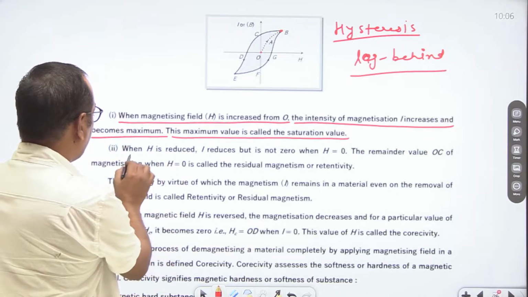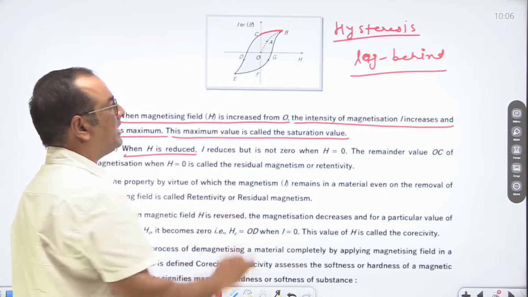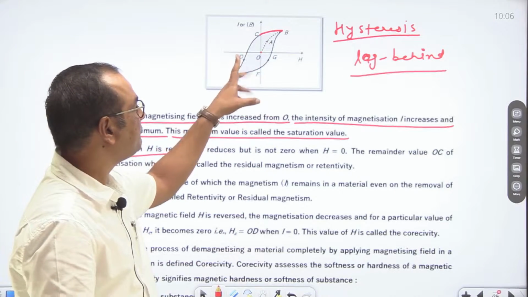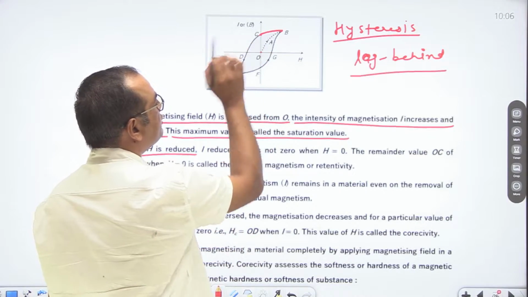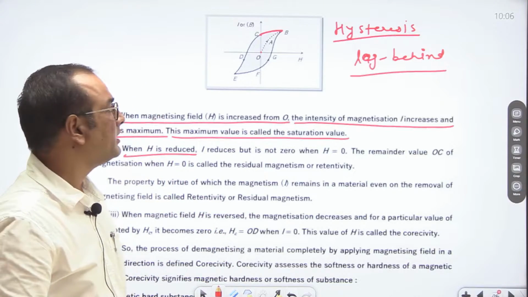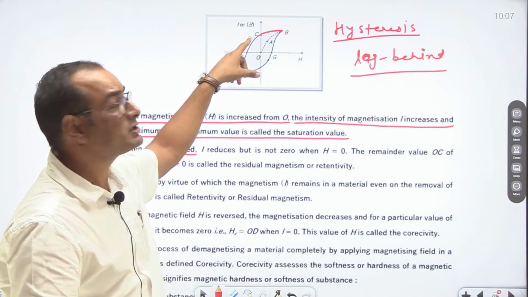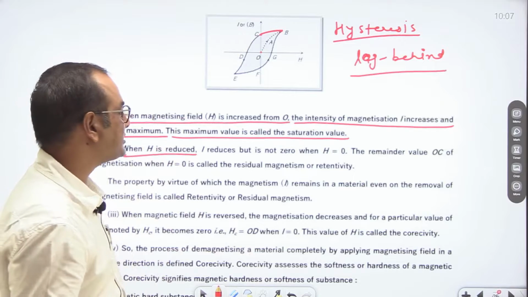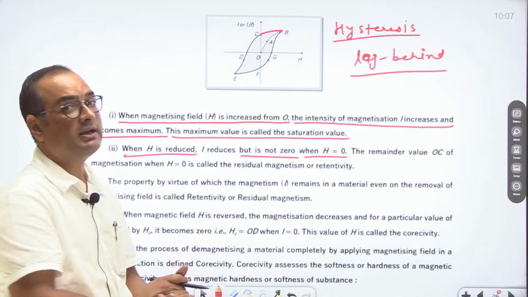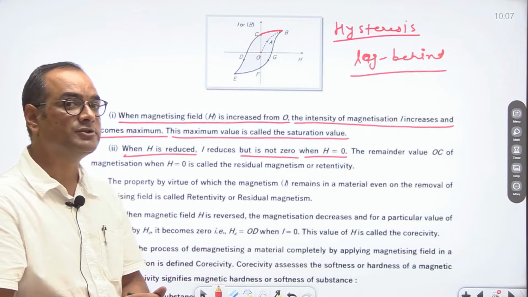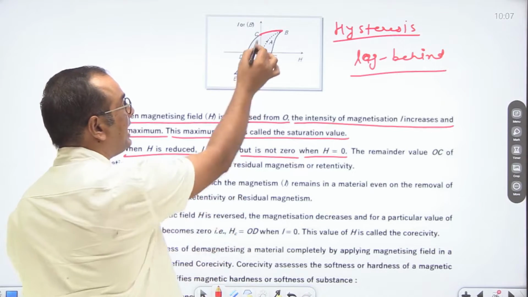Now if we reduce the value of H, then at a particular value of the magnetizing field, let us say it is reduced to 0, there is some value of intensity of magnetization or some magnetic field remaining in that ferromagnetic substance. It means it is not 0 when H is equal to 0. We can say that when the magnetizing field becomes 0 by reducing its value, then intensity of magnetization is non-zero, meaning I is non-zero.